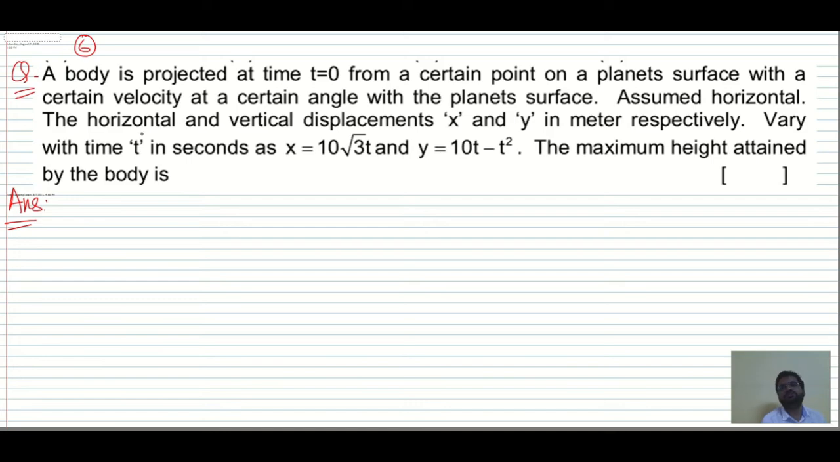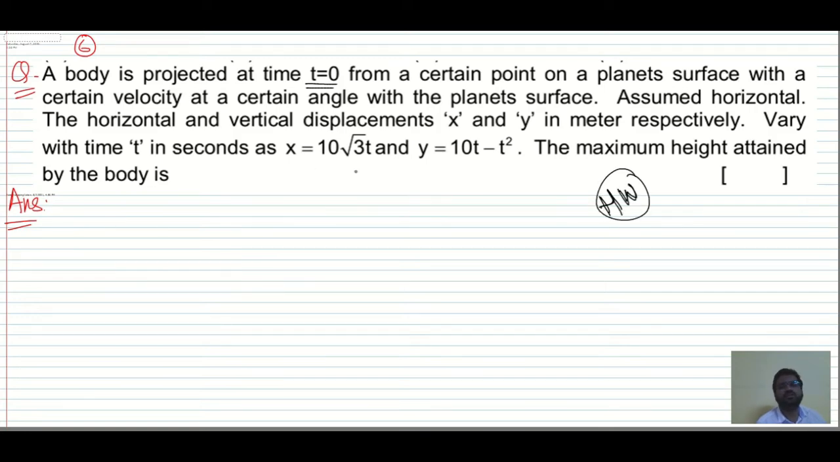Next question. This is the sixth question which we have. A body is projected at time t is equal to 0 from a certain point on a planet's surface with a certain velocity at a certain angle with the planet's surface. Assume horizontal and vertical displacements are given, varying with time, x is given, y is given, the maximum height attained by the body is... I think we did this same problem. So this is the homework problem, right? This is the homework problem.